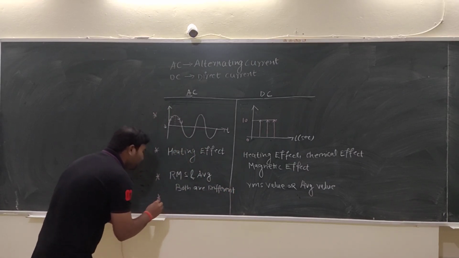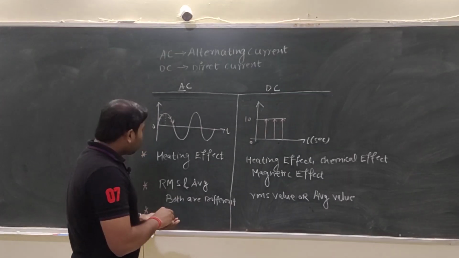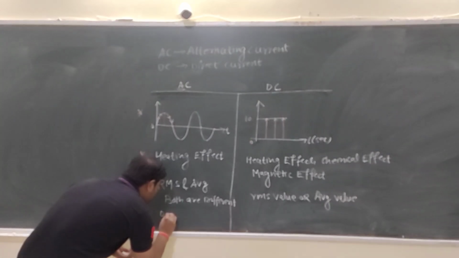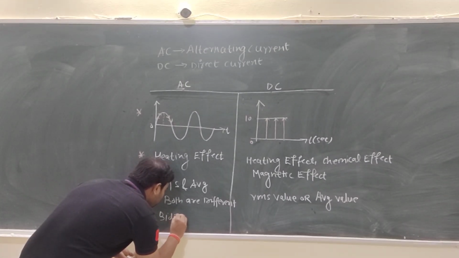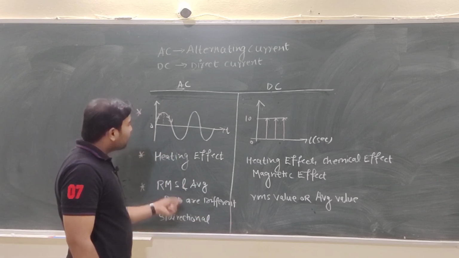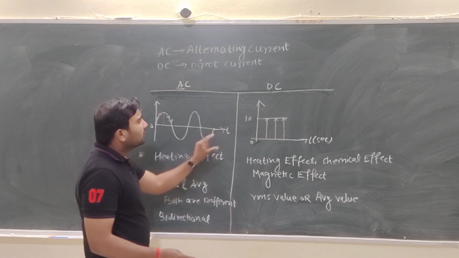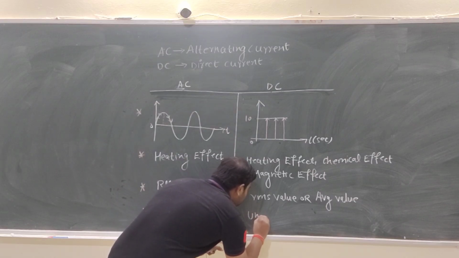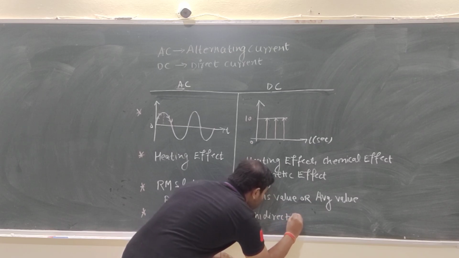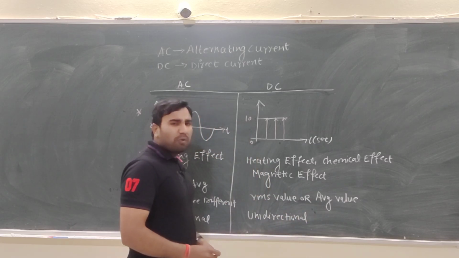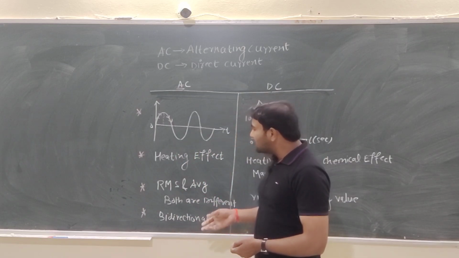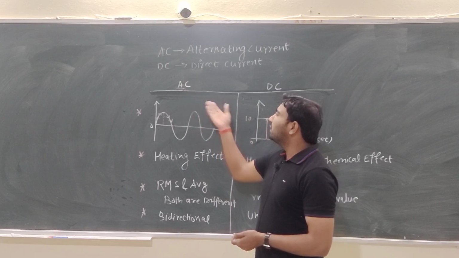One more point we can add also: the AC waveform is bidirectional in nature, but DC is unidirectional. So I hope you understand the basic difference between AC and DC, and these are some interesting points about AC and DC.